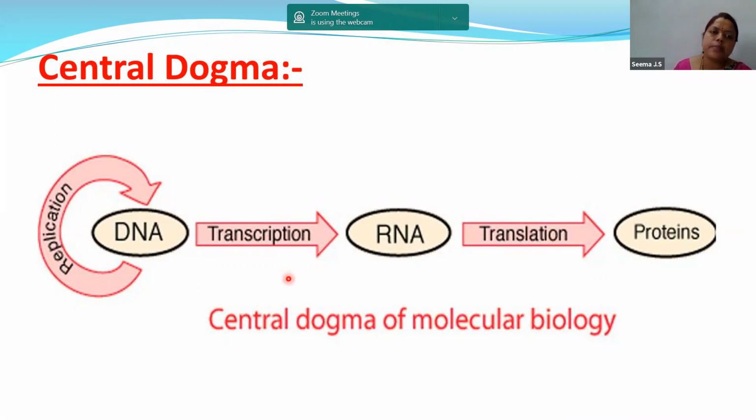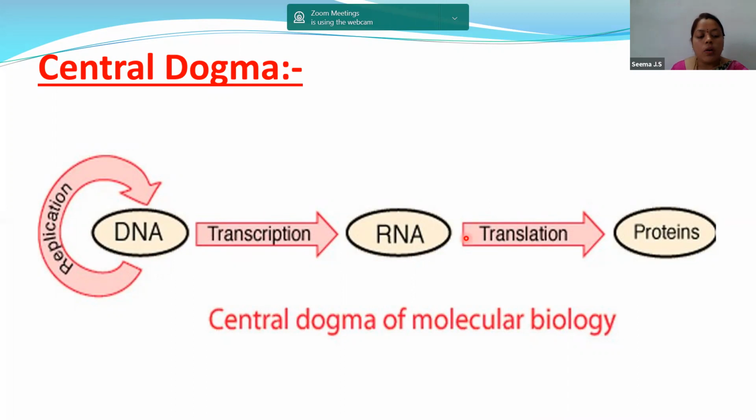Let me discuss a little bit in detail. Now children, what are proteins made up of? Proteins are made up of amino acids. RNA is made up of codons. DNA is made up of nucleotides. As I told you, DNA is the polymer of nucleotides. So now, proteins are made up of amino acids, RNA is made up of codons, and DNA is made up of